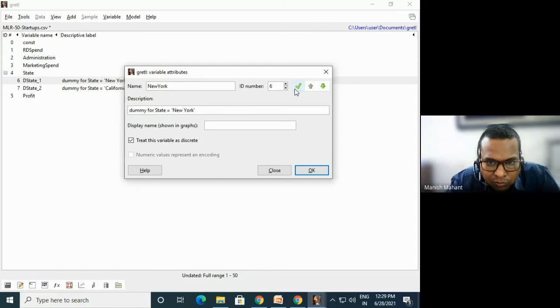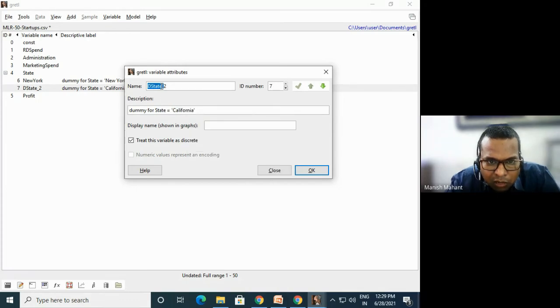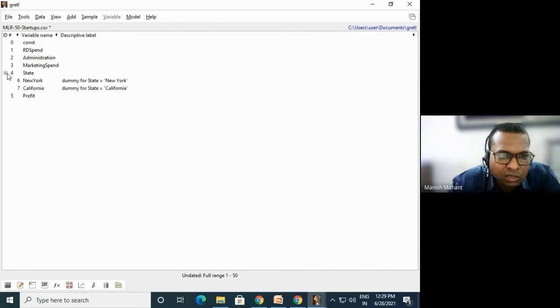By clicking Apply, and then the arrow, you can go to the other variable, dstate_2, and rename it, giving it the name California. Perfect.